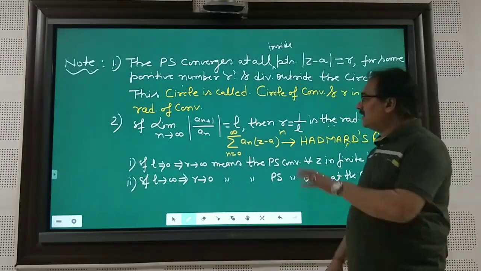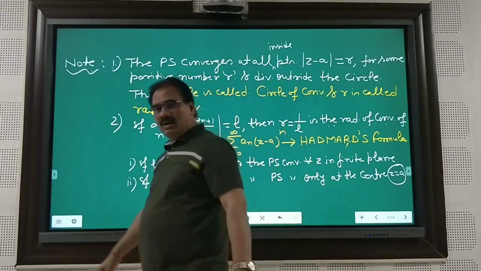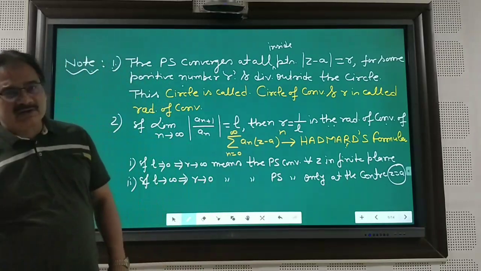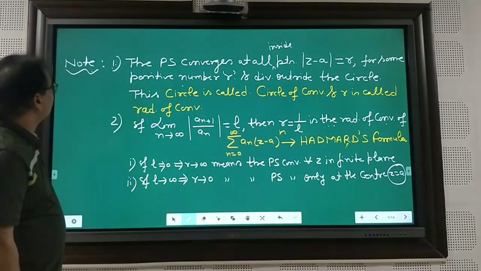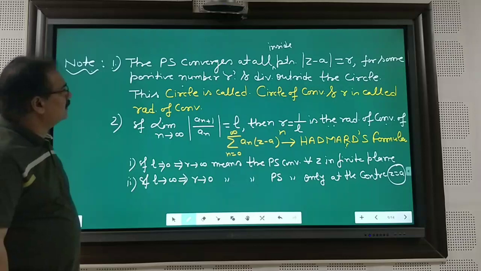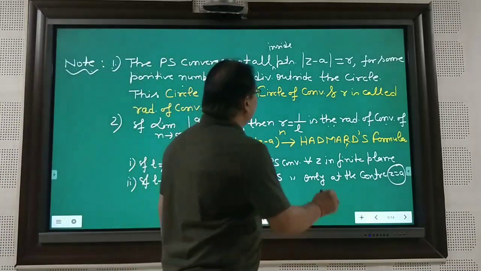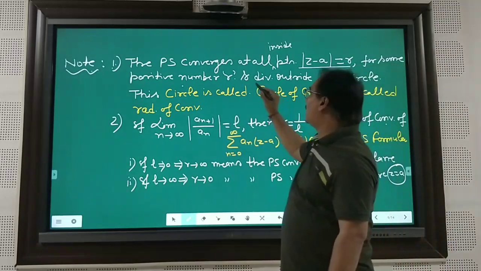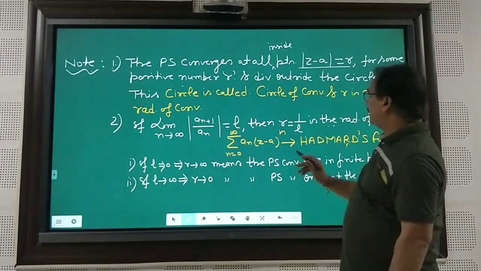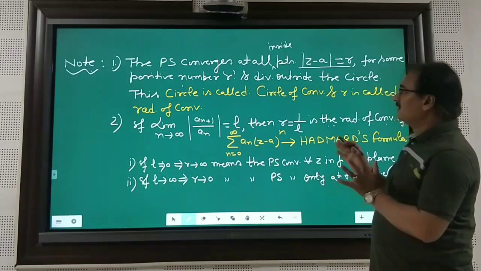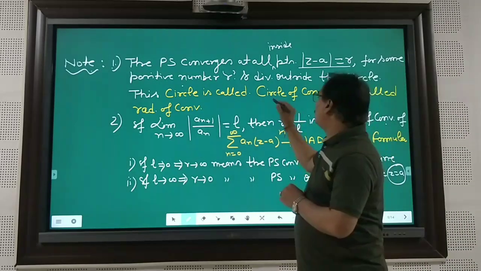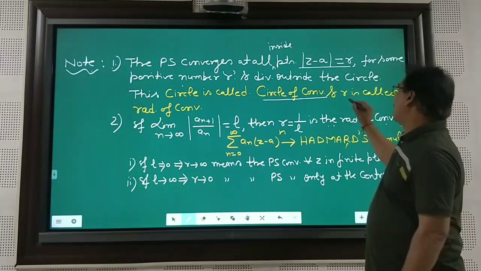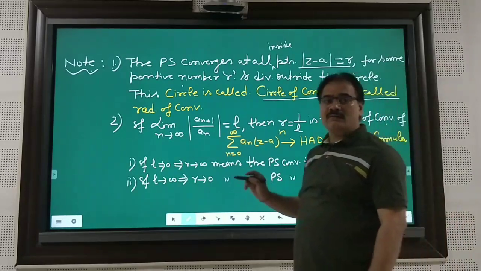Now, there are certain very important notes to discuss the Taylor series in the form of a power series. The power series converges at all points inside |z - a| = R for some positive number R, and diverges outside the circle. This circle is called the circle of convergence, and R is called the radius of convergence.